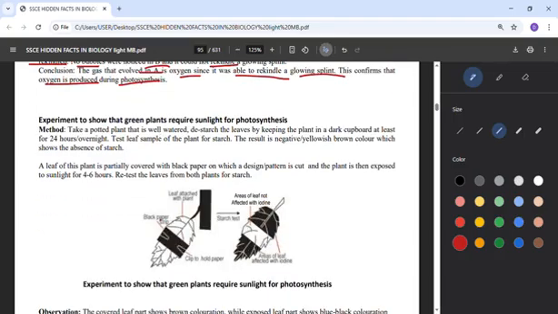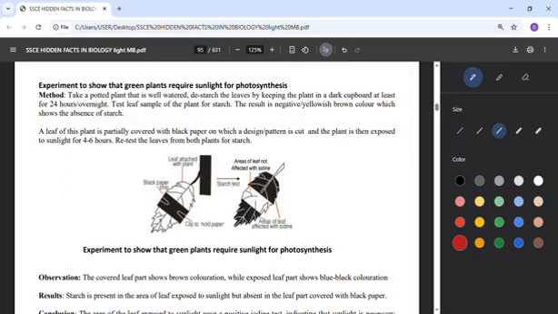There's another experiment to show that green plants require sunlight for photosynthesis. How will you know that? Method: take a potted plant that is well watered, and destarch the leaves by keeping the plant in a dark cupboard for at least 24 hours, overnight. Test a leaf sample of the plant for starch. The result is negative, yellowish brown color, which shows that there is absence of starch.